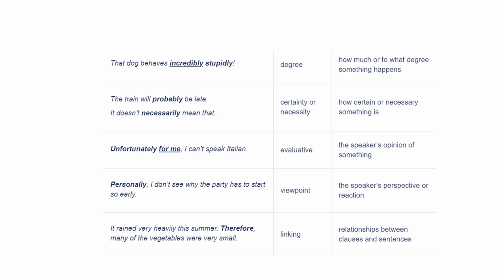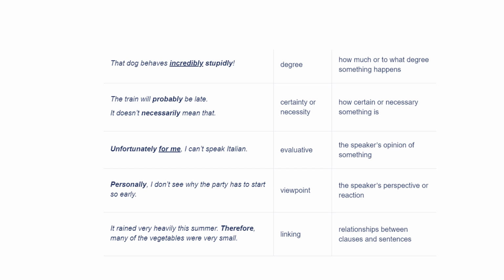To what degree something happens is always an indication of the adverb of degree, which tells you the extent as well. In the next example, you can see the train will probably be late. It does not necessarily mean that. So over here, probably and necessarily express certainty or necessity, and they tell you how certain or necessary something is.